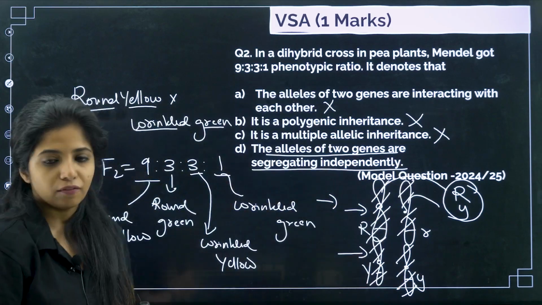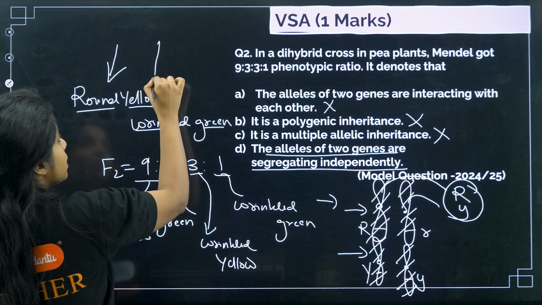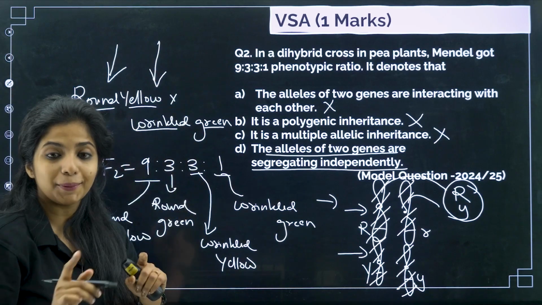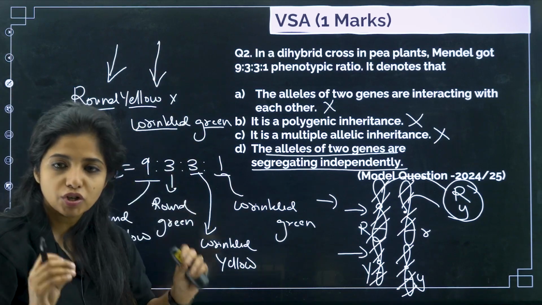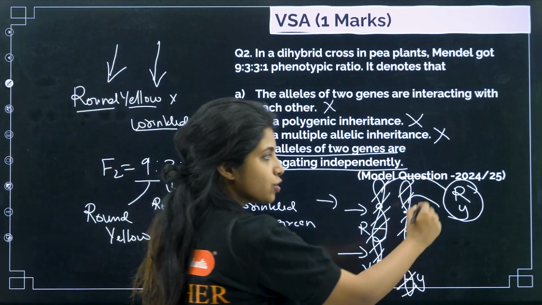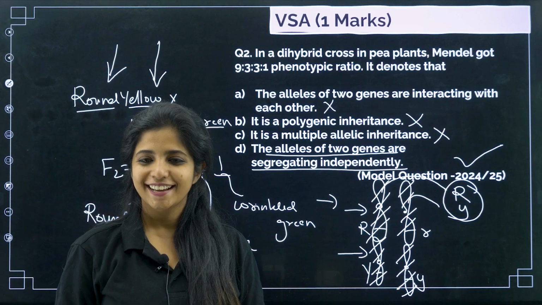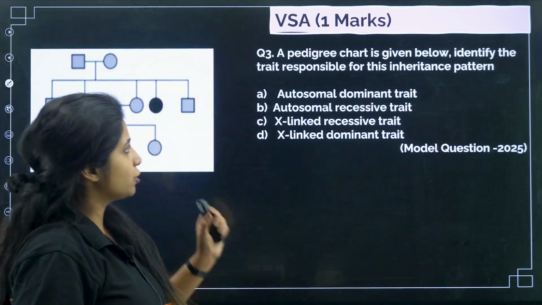They are moving. For the two genes that you are having, for the shape as well as for the color, both of them are segregating independently, which is why you are able to see this particular ratio. This is again a question from the model question paper 2024-2025. Now, the next question that we are having.